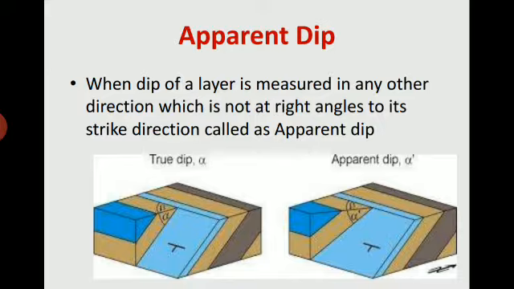Image A, the left hand side image, is a true dip. Angle alpha is 90 degrees. Image B is an apparent dip of angle alpha dash. It is not equal to 90 degrees.